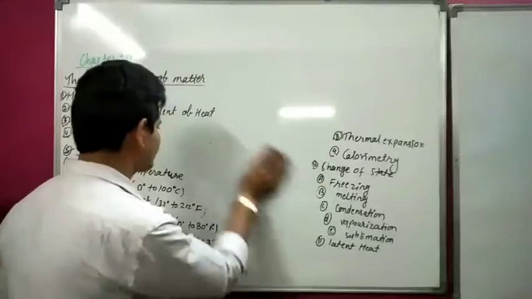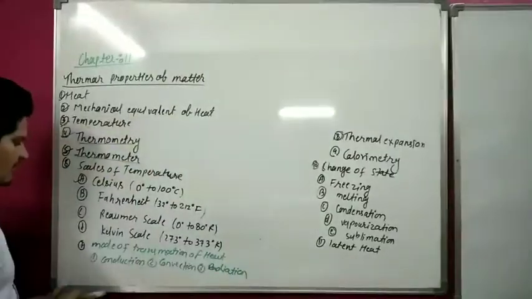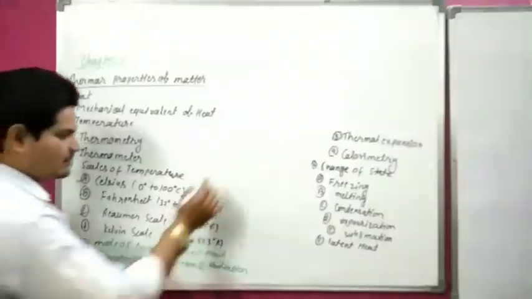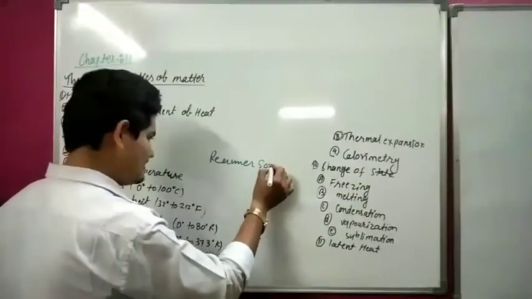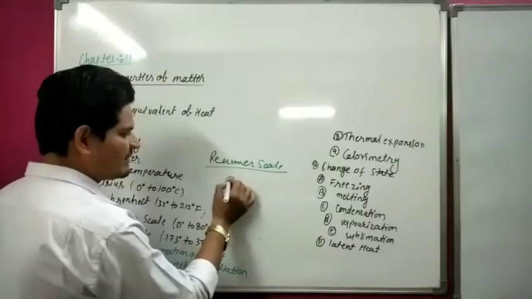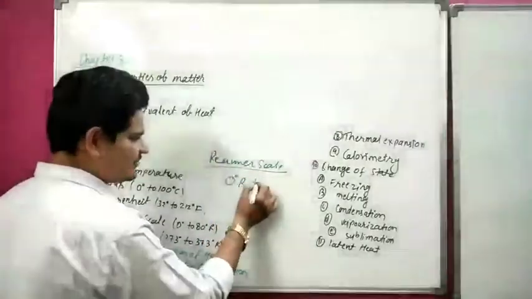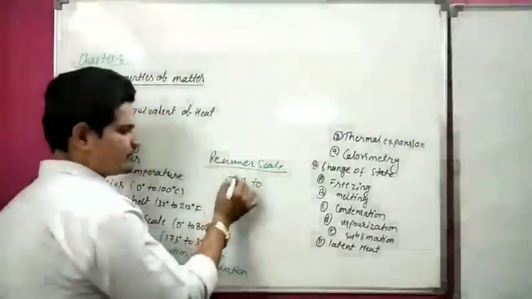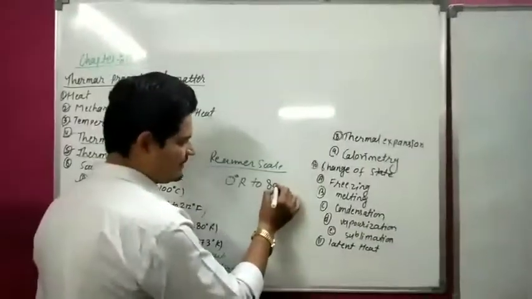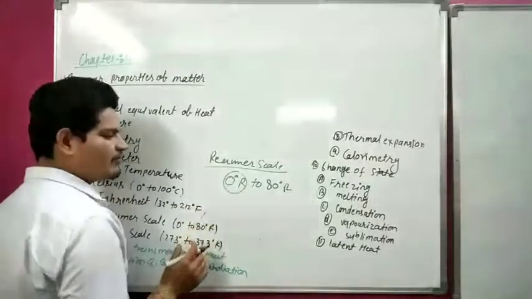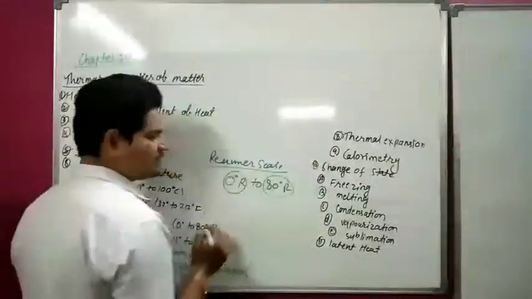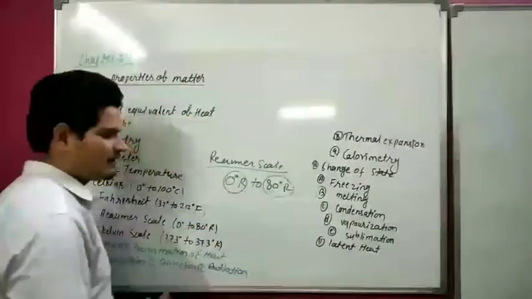Now third is the Reaumur scale. In the Reaumur scale, it starts from 0 degrees Reaumur to 80 degrees Reaumur. 0 degrees Reaumur is the freezing point of water and 80 degrees Reaumur is the boiling point of water.